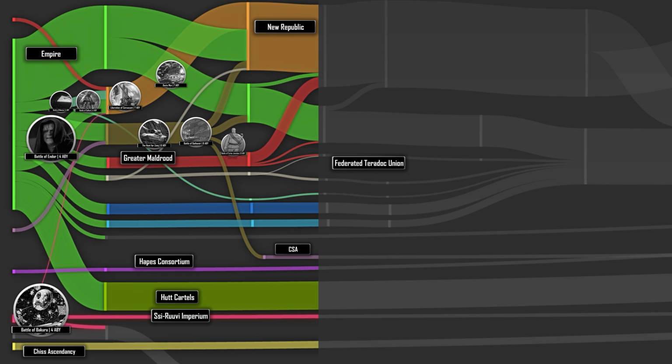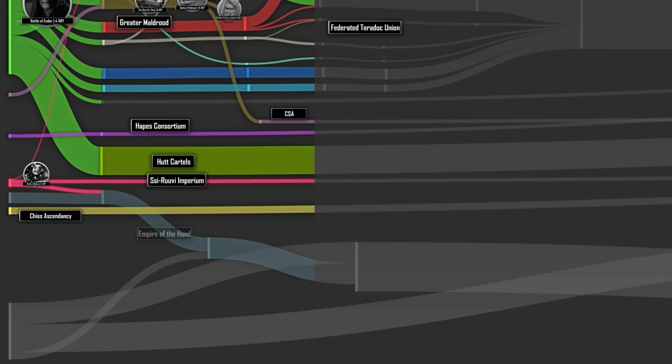beaten them to it. This had been done by the Empire of the Hand, a faction originally established by Thrawn in cooperation between some Imperials and some Chiss assets during Thrawn's exile from the Empire. While ostensibly established as a way for the Empire to scout and maybe pacify, in their words, parts of the Unknown Regions, Thrawn grew the Empire of the Hand far beyond that in cooperation with various local species as well, which is what the inflow charts here are meant to represent.